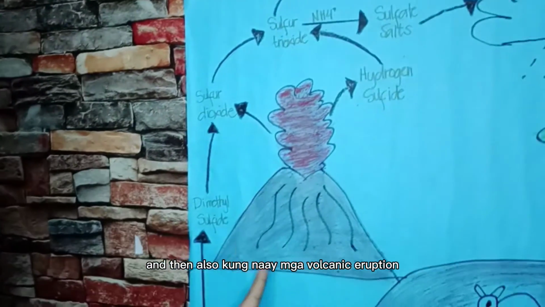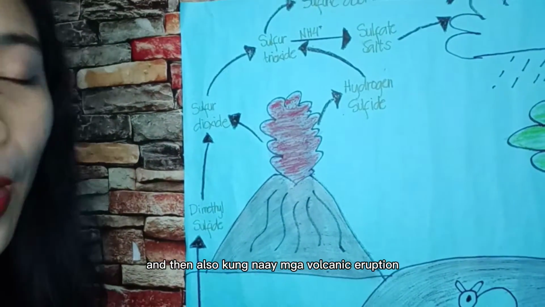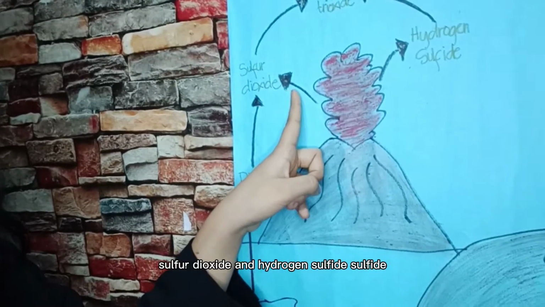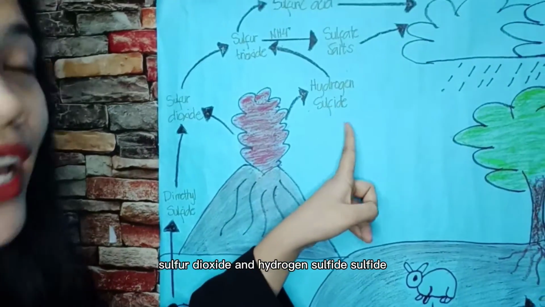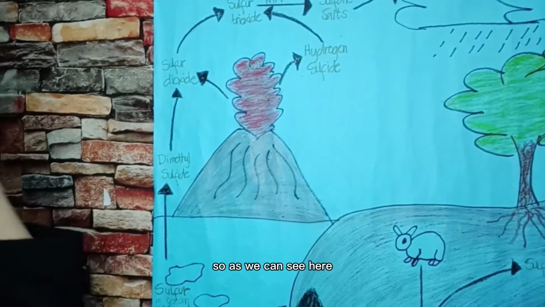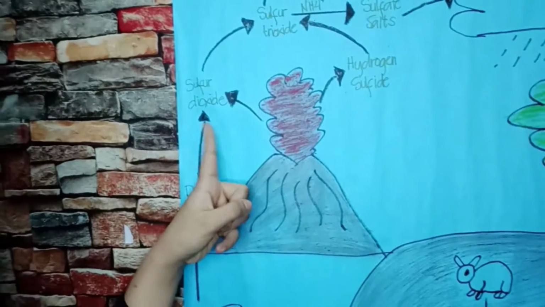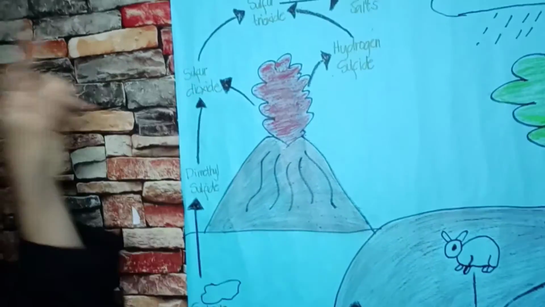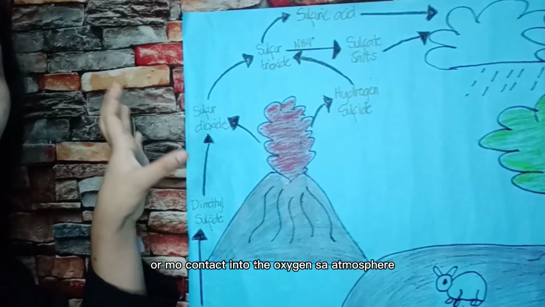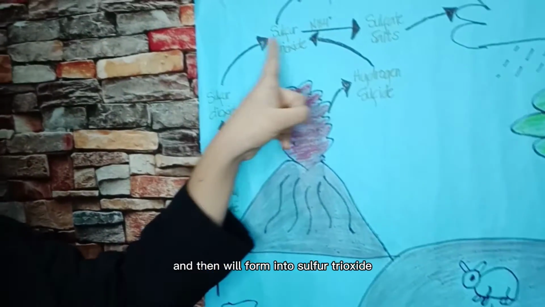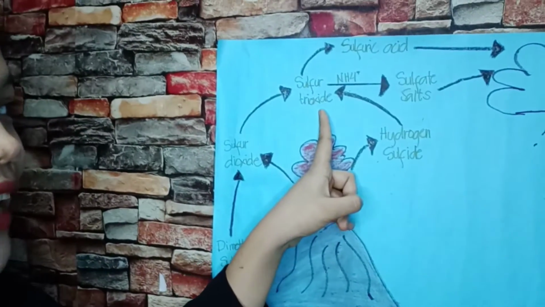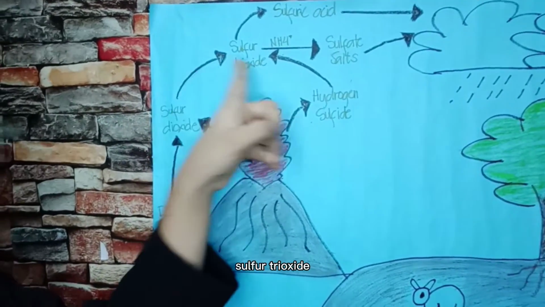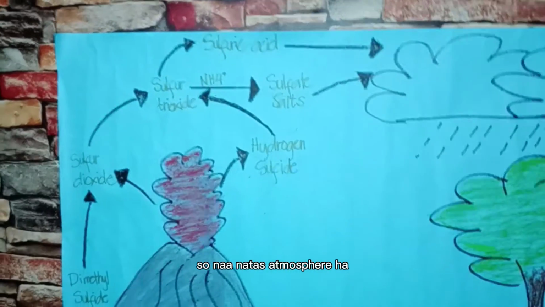And also, if there are volcanic eruptions, the volcanic eruption will release sulfur dioxide and hydrogen sulfide into the atmosphere. As we can see here, the sulfur dioxide will also react with the oxygen in the atmosphere. When the sulfur dioxide reacts or comes in contact with the oxygen in the atmosphere, it will form sulfur trioxide, and the hydrogen sulfide also forms sulfur trioxide. So this happens in the atmosphere.